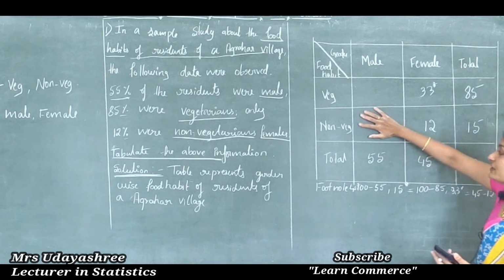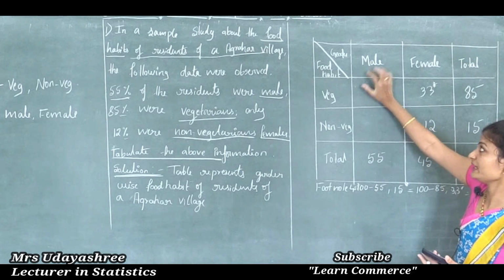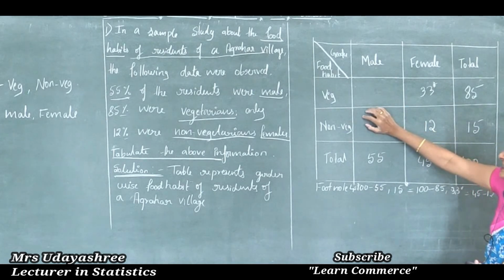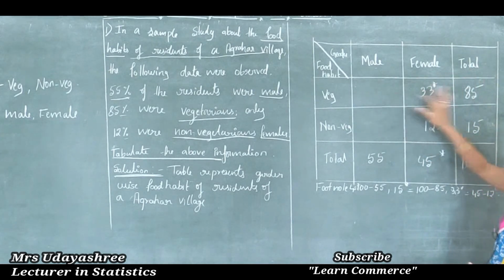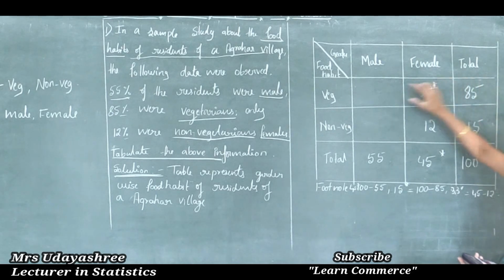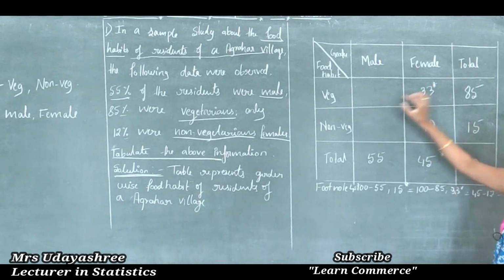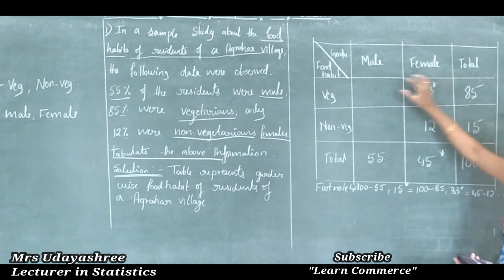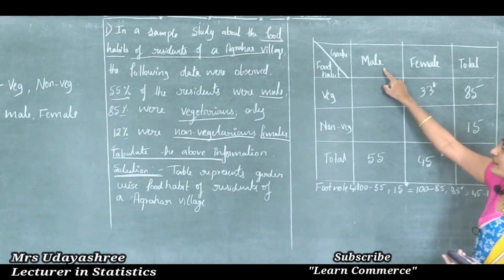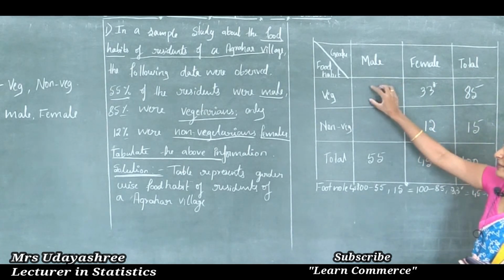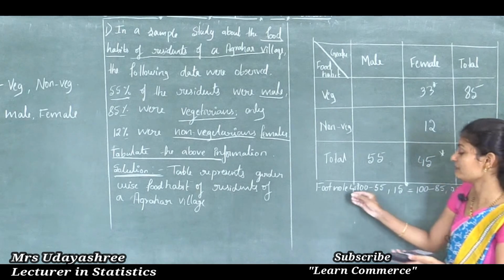Next, we need to find male vegetarians and male non-vegetarians. Here the overall vegetarian total is 85, and female vegetarians are 33. So how to find male vegetarians?